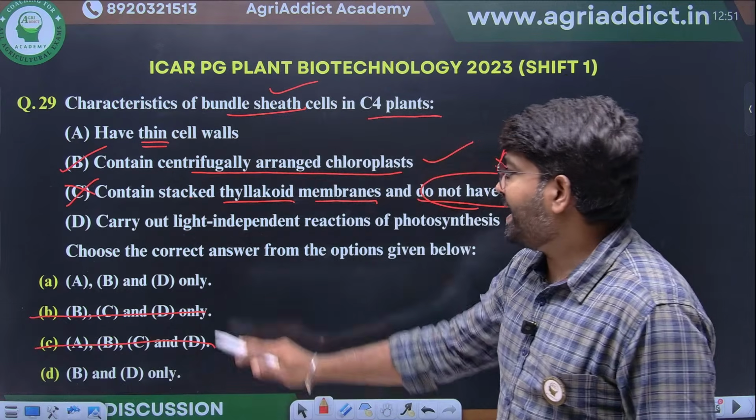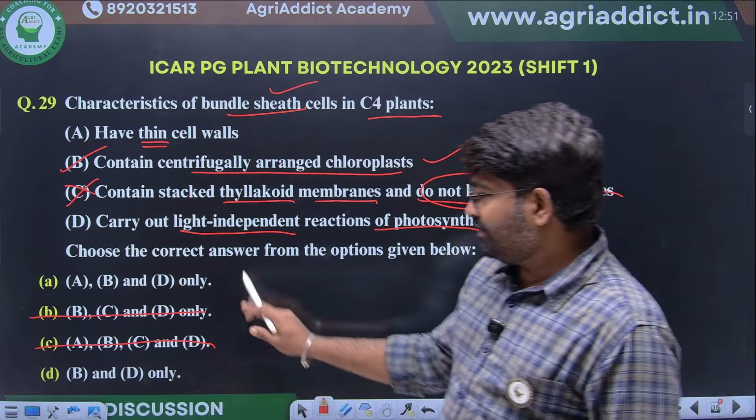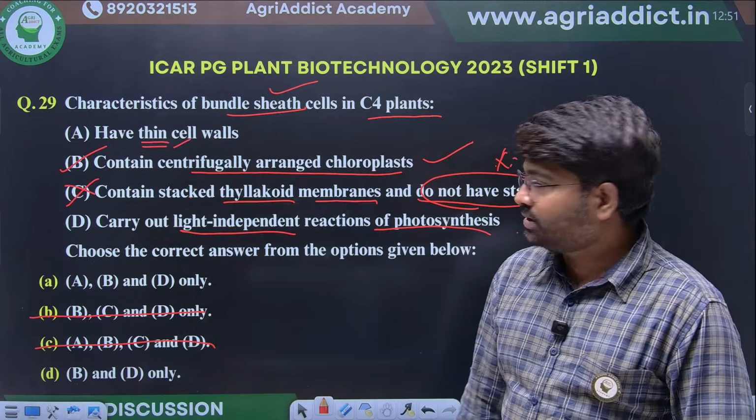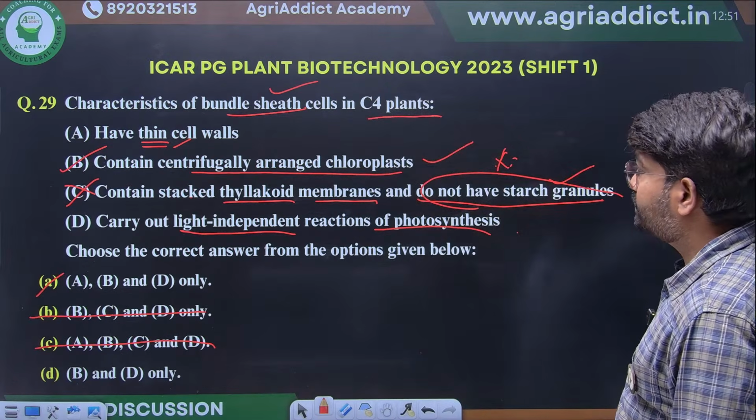Okay. Carry out light independent reaction of photosynthesis. Yes. Wherever D is coming, that will come. Have thick cell wall. This is also true. Okay. So A, B and D will come.